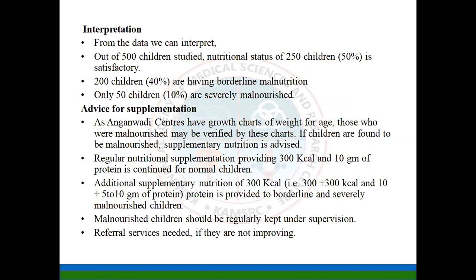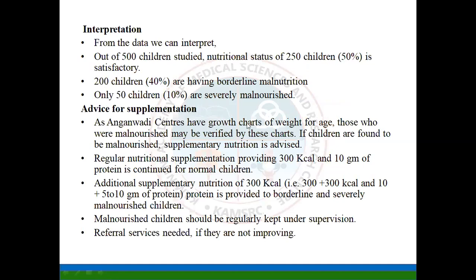So from the data given, among 500 children, 50% are satisfactory, 200 children are having borderline malnutrition, and only 50 children, that is less than 10%, are severely malnourished. So what is the advice for those children? What do they do in Anganwadi?